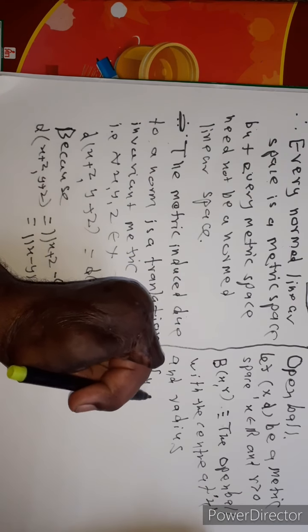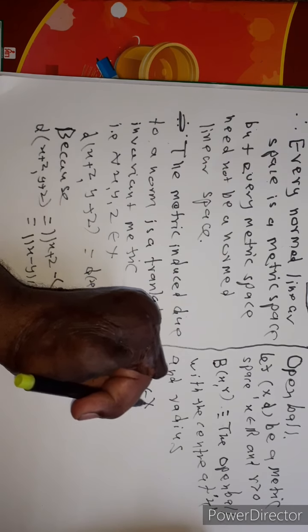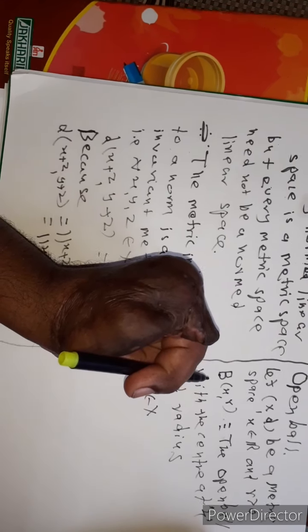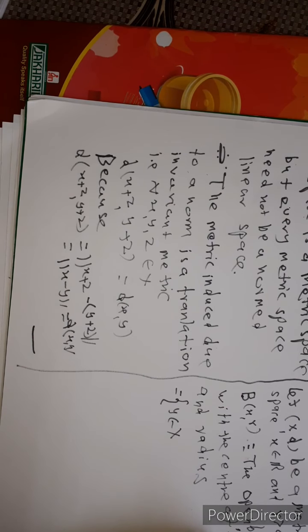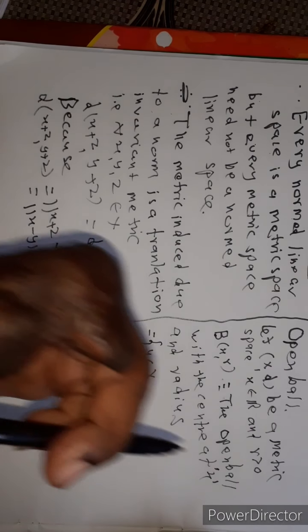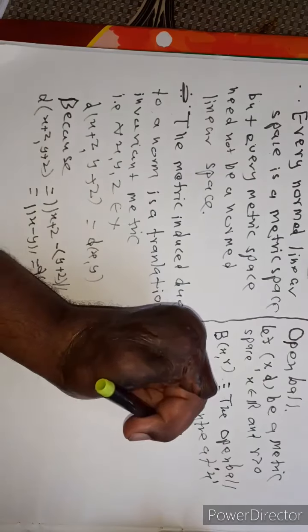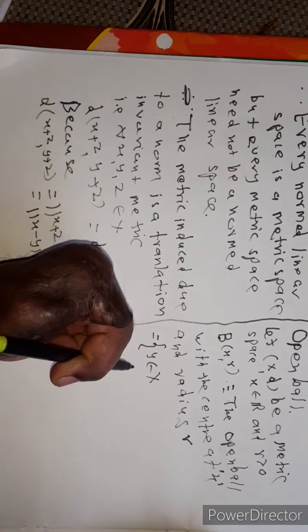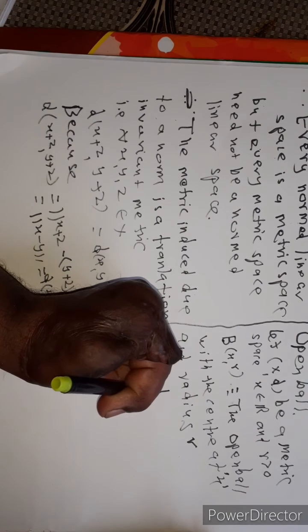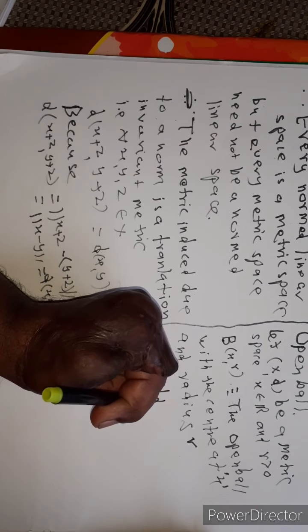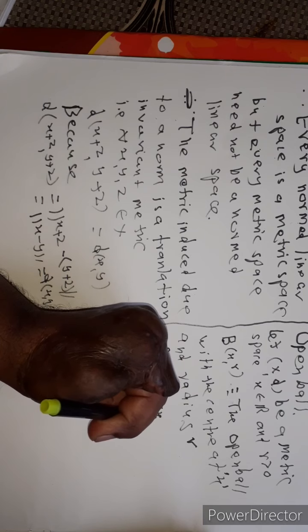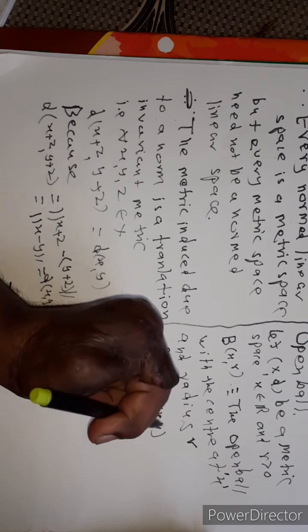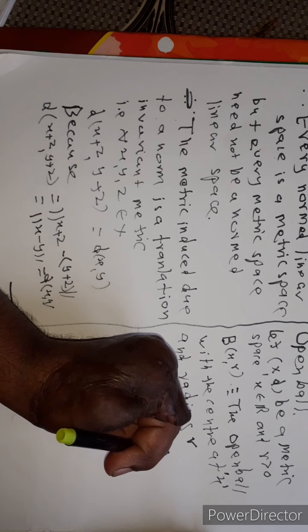y belonging to X. Open ball with center at x and radius r is the set of elements y belonging to X such that the distance between x and y is less than r.